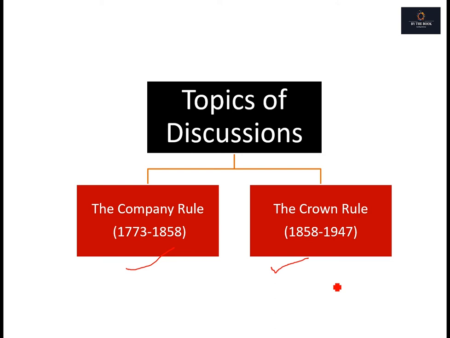Now, as we all know, the East India Company came all the way back in 1600, and it came purely as a trading company. So many of you might be wondering why we have kept the time frame from 1773 onwards, because the East India Company came long back. That's because it was only after 1773 that the British started to pass certain acts or laws with regards to its administration in India.